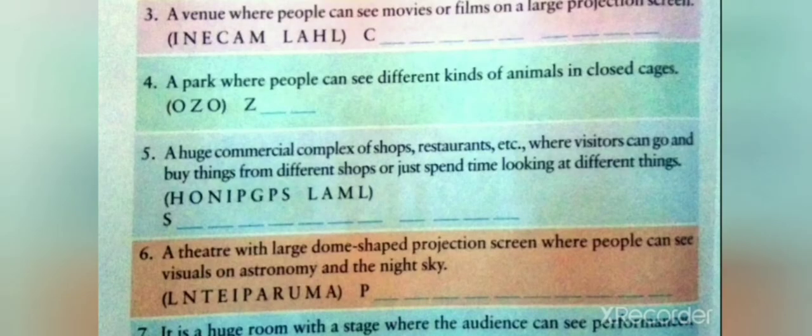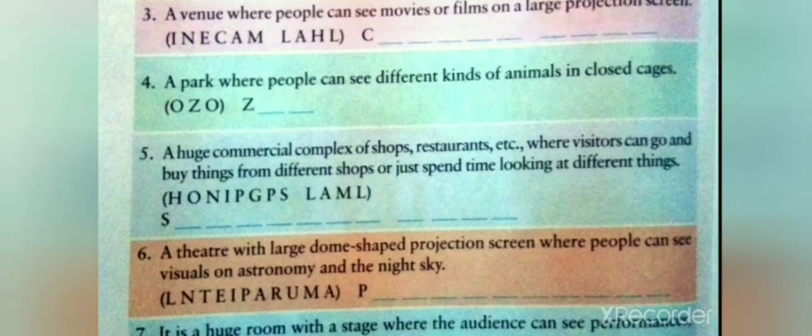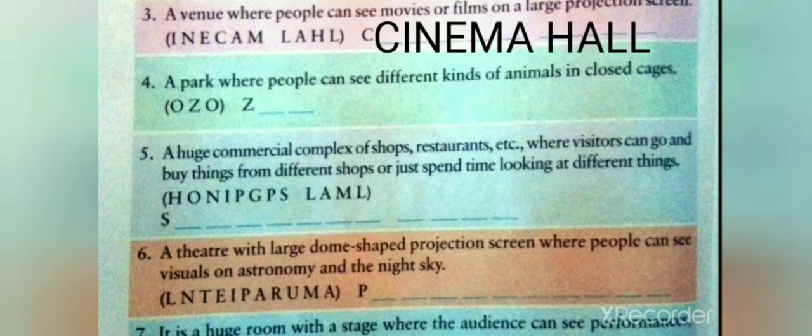Number 2. A circular arena where the audience can see skilled performers like acrobats, clowns, jugglers, trained animals, etc. It is circus. We will write in the space given circus. C-I-R-C-U-S. Circus. Number 3. A venue where people can see movies or films on a large projection screen. It is cinema hall. We will write in the space given cinema hall.